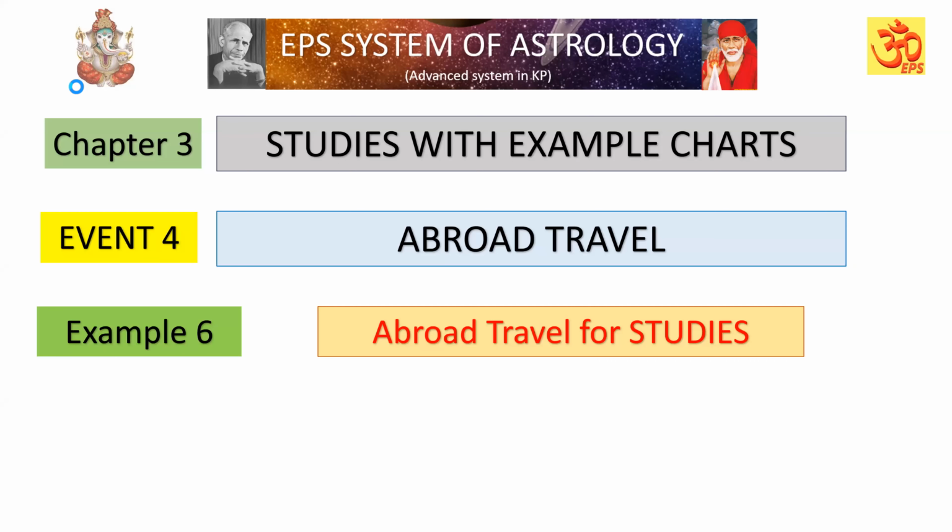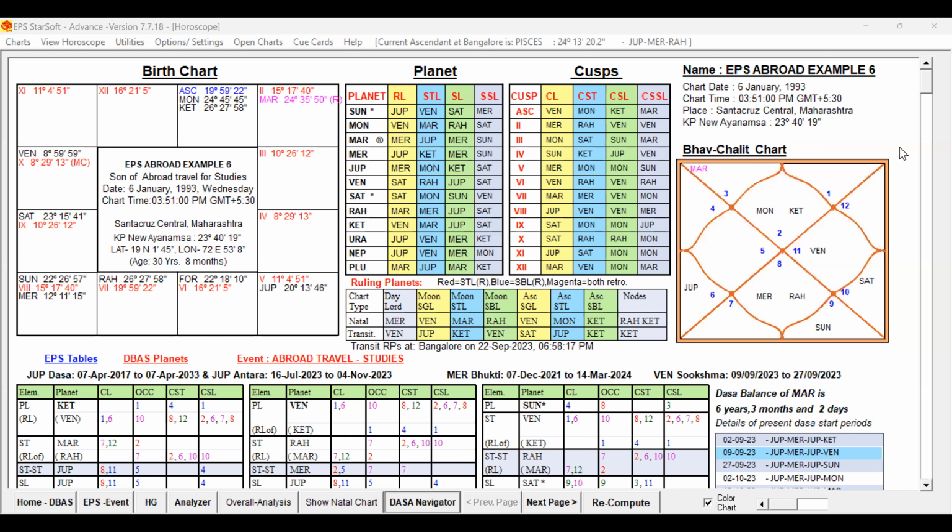Now let us examine the birth chart. Example number 6, abroad travel for master degrees. This is the birth chart of that male native.